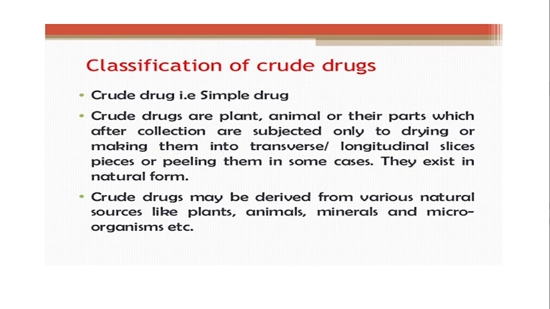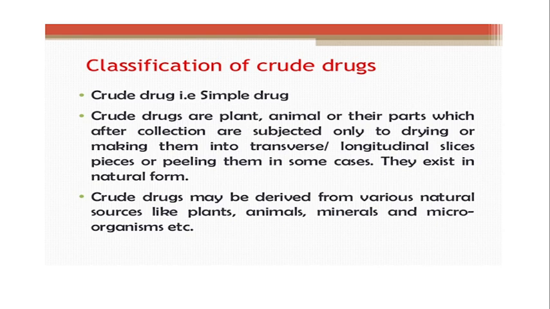So what are crude drugs? These are obtained from plant, animal source or mineral source. For example, suppose a crude drug from plants: they are collected, then cleaned, and after cleaning they are dried.